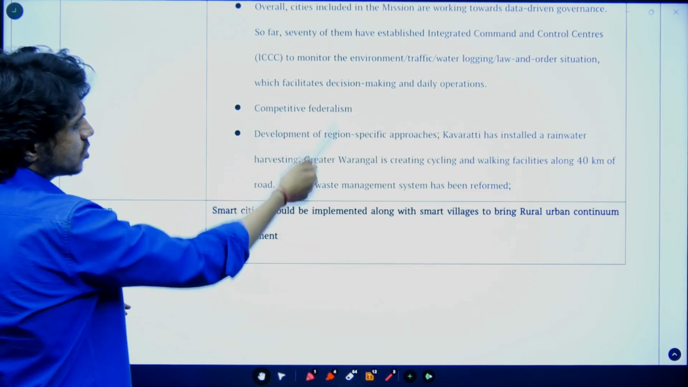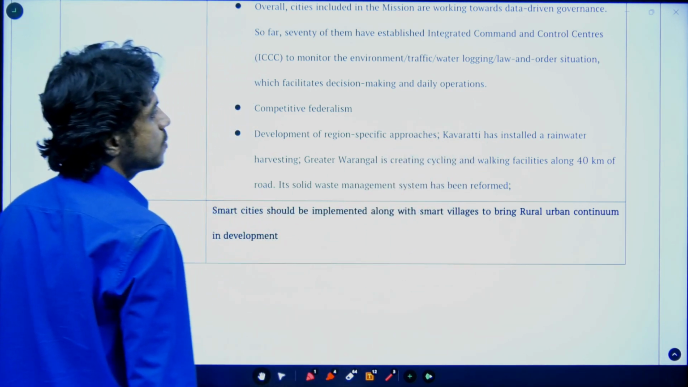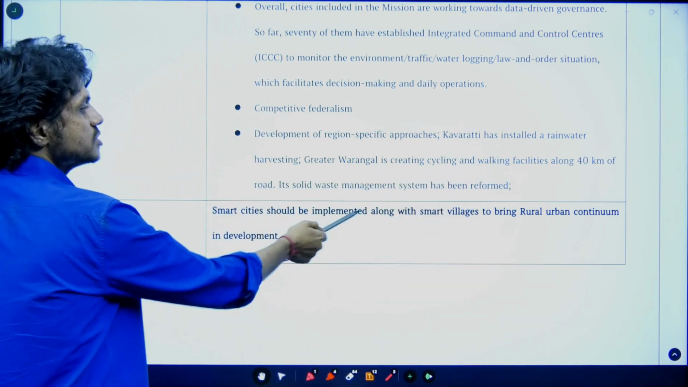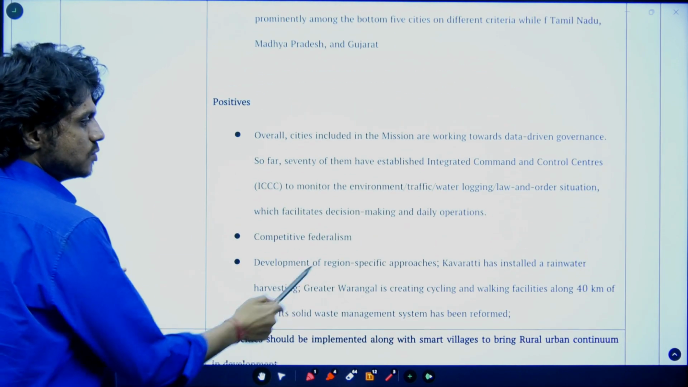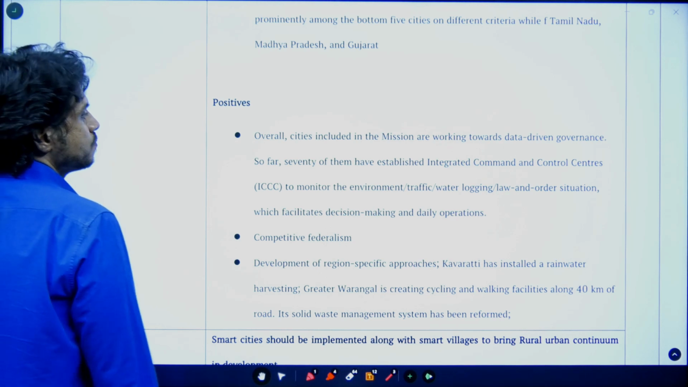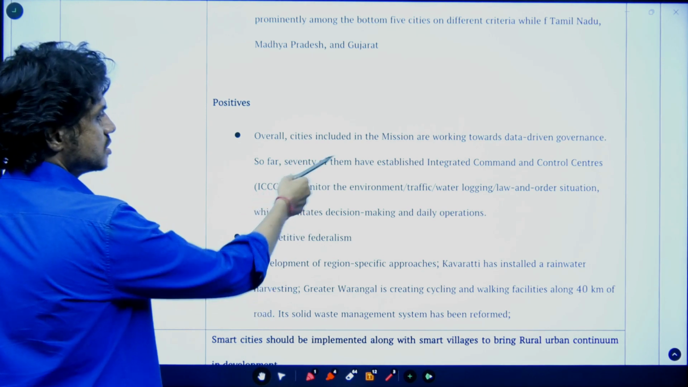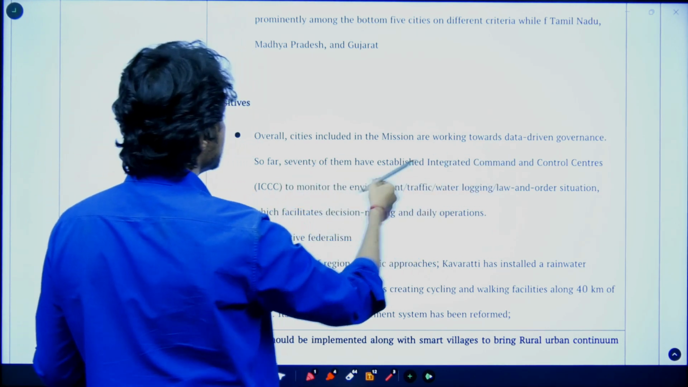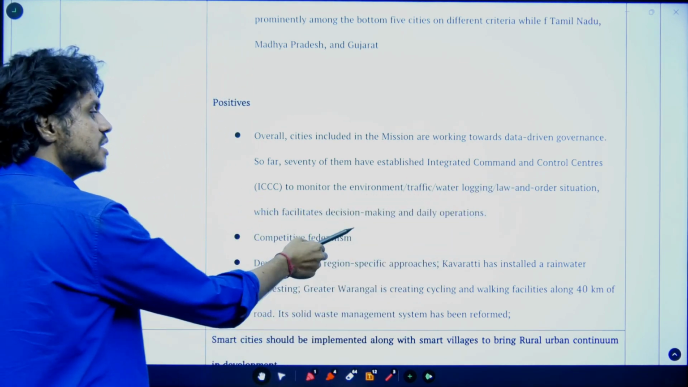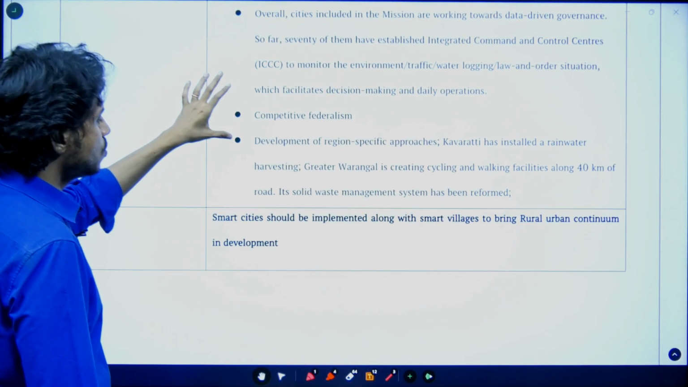And a few positives we have also discussed. I have given a case study where solid waste management has been properly developed. Greater Warangal is creating cycling and walking facilities. Solid waste systems have been properly developed. So a few of the states have been taking very good initiatives under smart city development. On data driven governance, some state governments, 70 of them, have established integrated command and control centers to monitor the environment, traffic, water logging, and law and order situation, which facilitate faster decision making. So some cities have taken a few initiatives. These are the positive aspects.